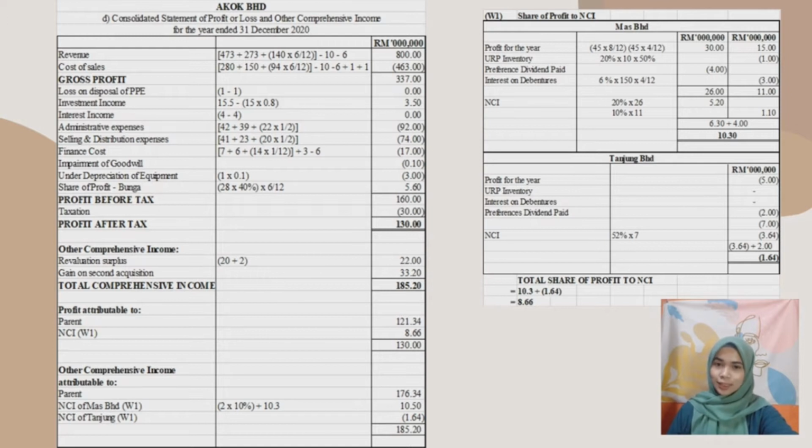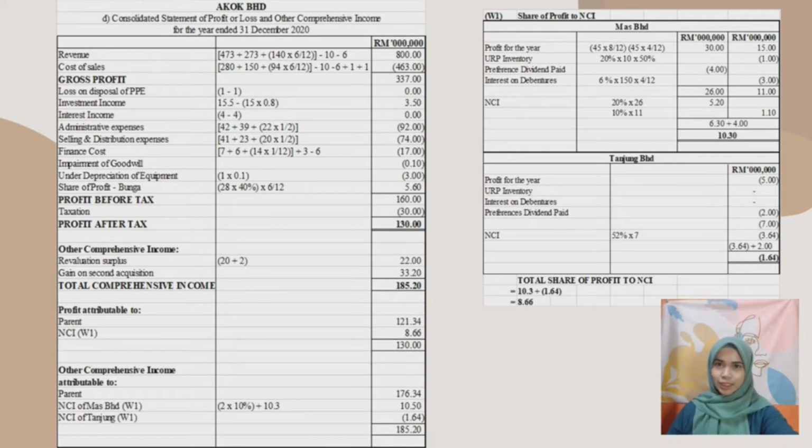How to calculate NCI? By adding profit for the year, URP inventory, preferred dividend paid and interest on debentures, we will get the NCI. We can usually get this figure from the question. For further understanding, we can refer to working one on the right side.